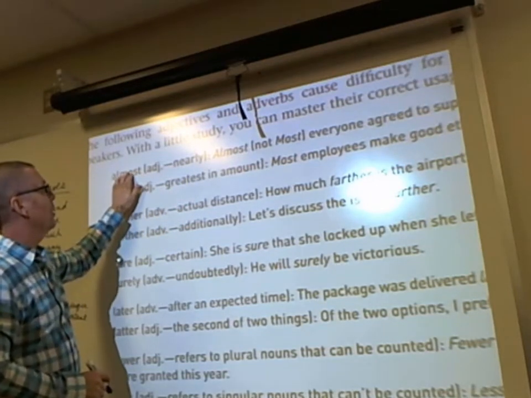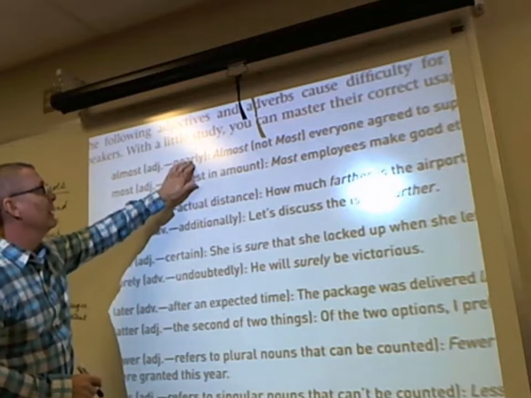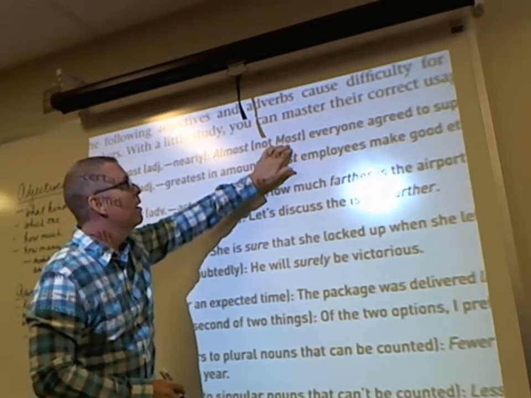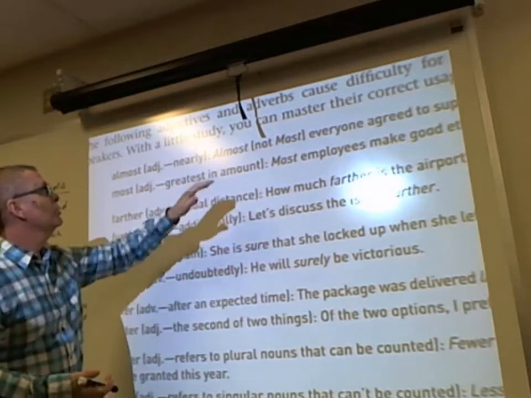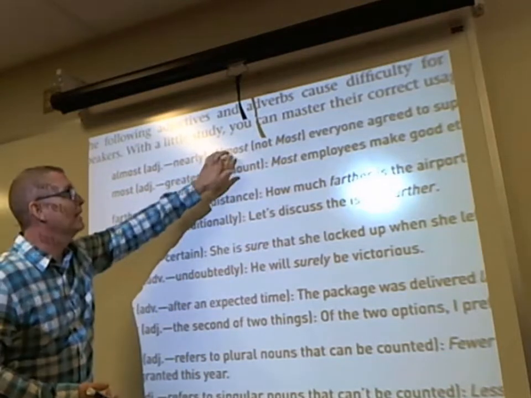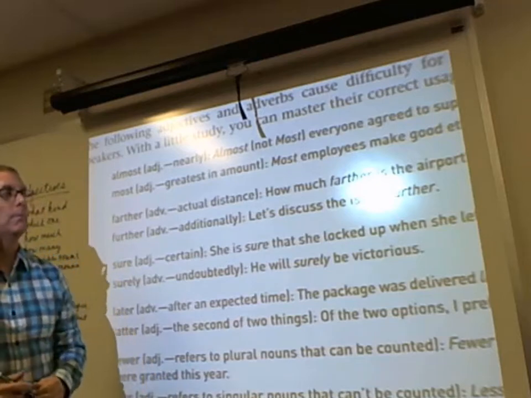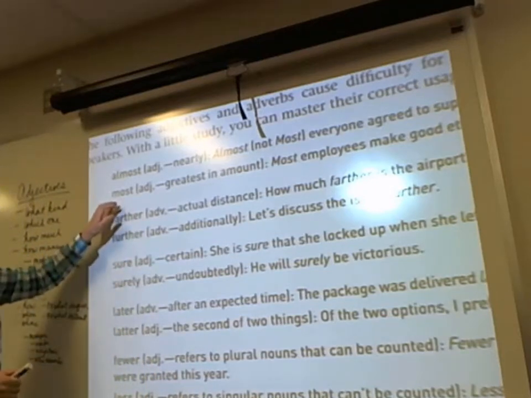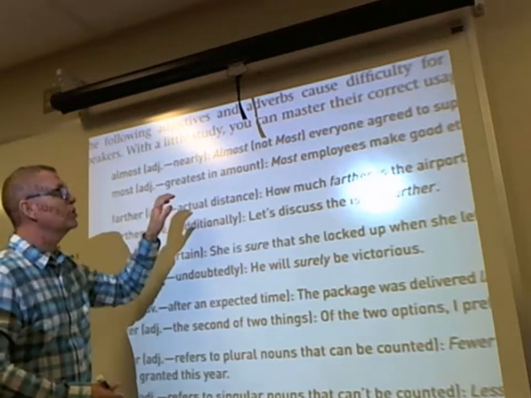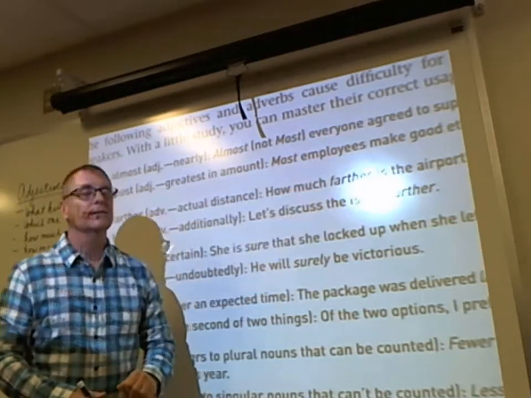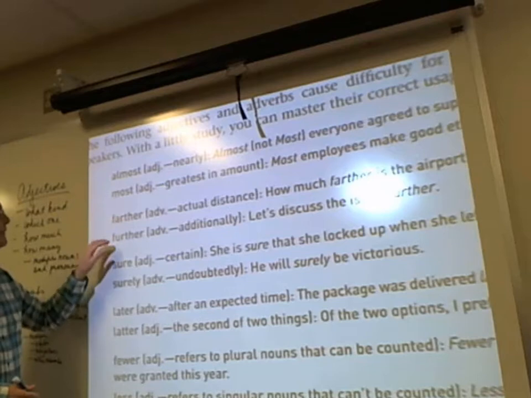You would use the word almost, meaning nearly. When it means nearly, use the word almost. And then whenever you have something that's greatest in amount, use most. Most employees.